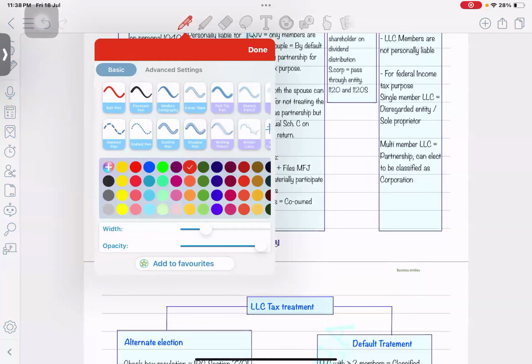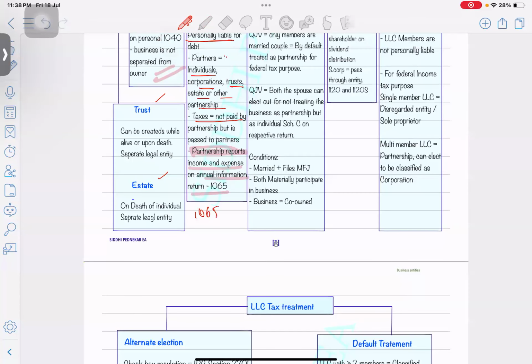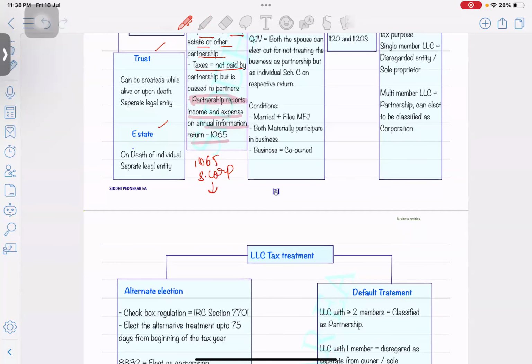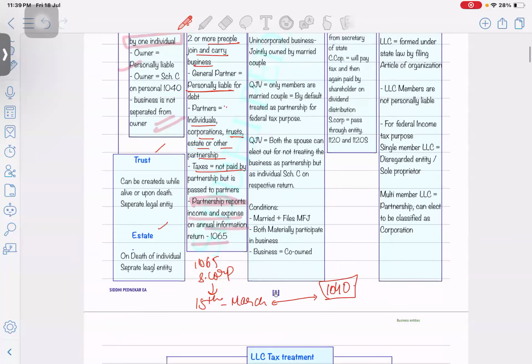If I talk about a 1065 or an S corporation return, for both types of return, when they have to generate a K1 and provide it to their individual partners or shareholders, they have to file and report all their income by 15th of March. So within that 1 month, the 1040 deadline can be fulfilled. If you can remember, any pass through entity is going to have a deadline of 15th March for filing the tax return.